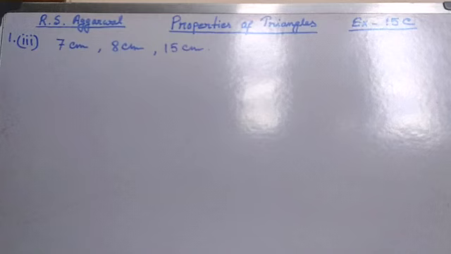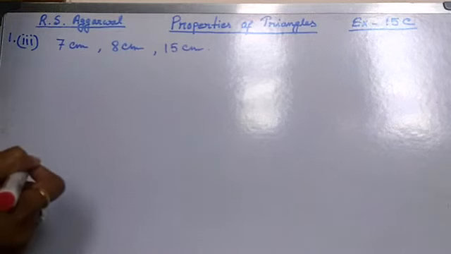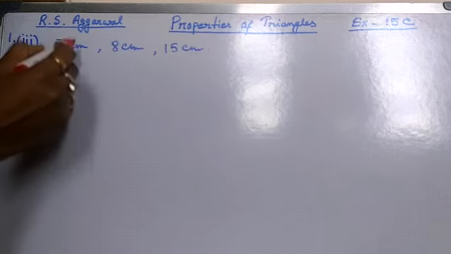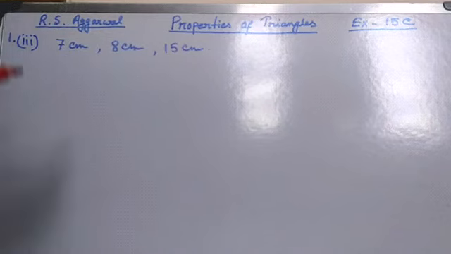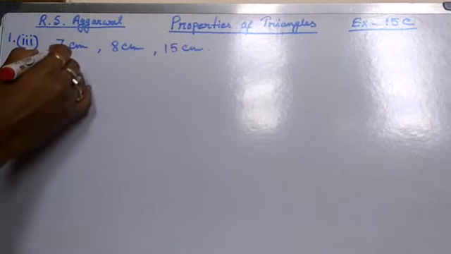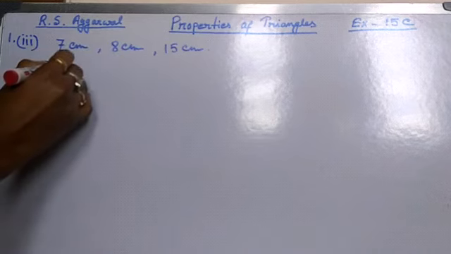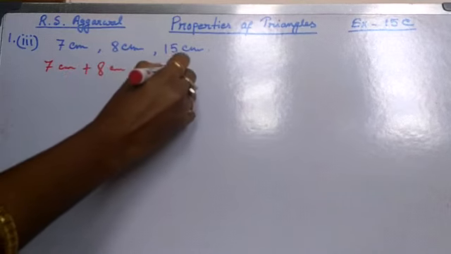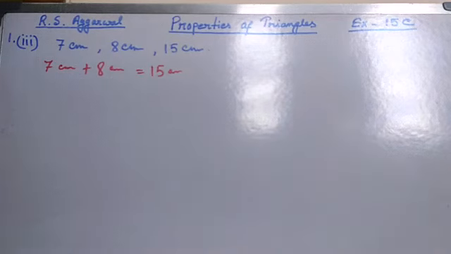In my introduction video, I discussed the triangle inequality property. That means if the sum of any two sides of a triangle is greater than the third side, then a triangle can be drawn. So let's see whether this property holds or not. First I am taking the first two sides, 7 cm and 8 cm. 7 cm plus 8 cm is 15 cm. So here this sum is equal to the third side.